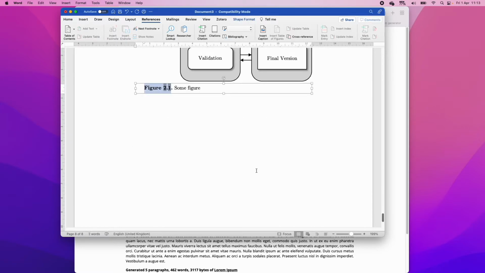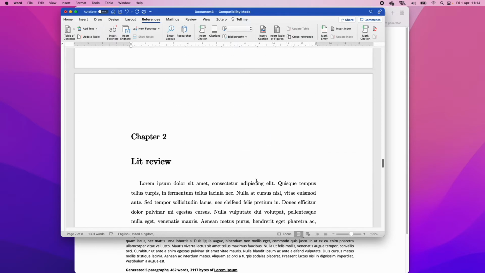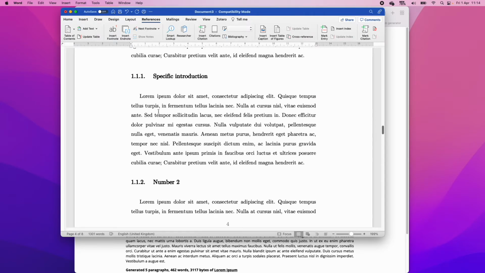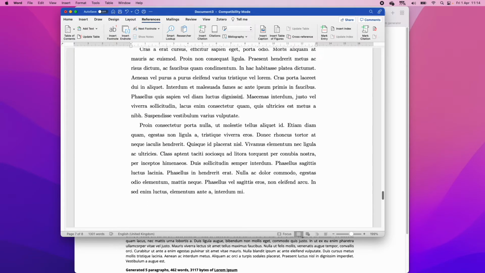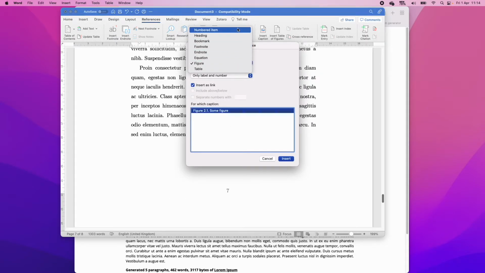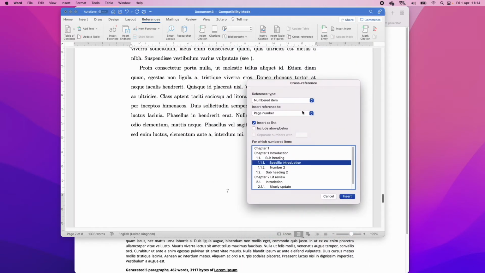See figure 2.1. So let's just do that for clarity. I can show you. So let's say we wanted to refer to some specific thing in the introduction that we wrote about earlier. So here I'm going to say C, and then we're going to do cross-reference again. We're going to select a numbered item, and we're going to see specific introduction. Okay, so here we get given the option of a page number, paragraph text.